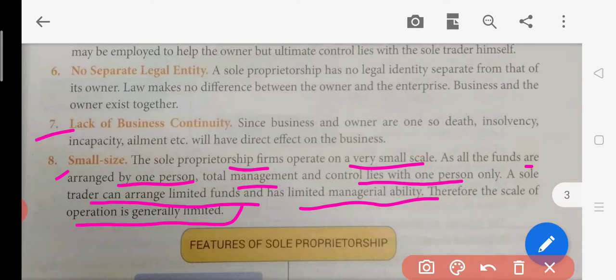Suppose even if he opens many branches in different parts, what will happen? He will not be able to manage because he is the only one looking after it. And due to it, maybe the business set up in the different parts will not work, or there are chances he will be in losses. So he'll be just sitting at one place and operating from one small unit only. So here the size of the business will be very small.